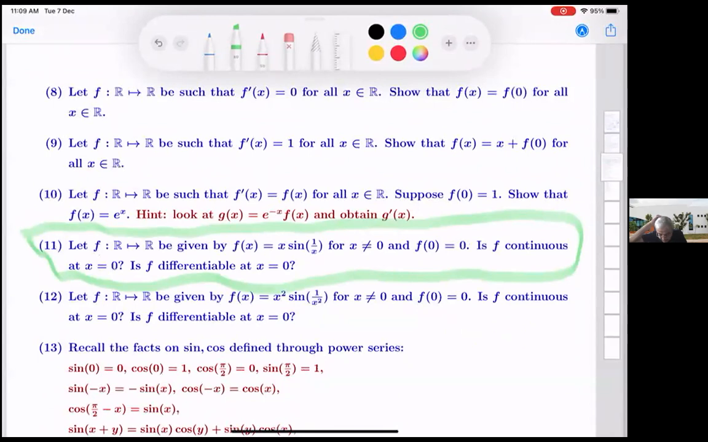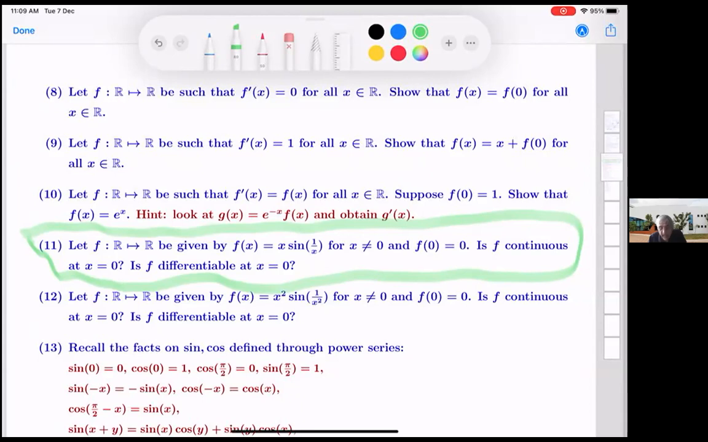Have you tried this question? x sine 1 over x. Is this continuous at 0? Is this differentiable at x equals 0? Yes, sir, I have tried it. What are the answers for the two parts? It is continuous but not differentiable. Continuous but not differentiable, right? Anyone else who has tried this? Yes, sir, I have tried this too. I've done it as well.